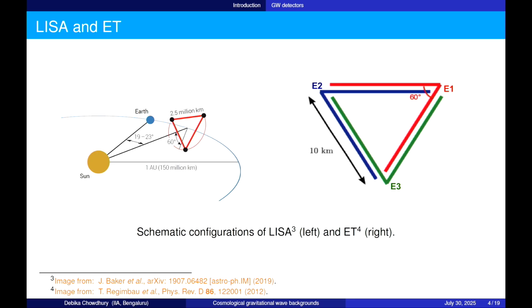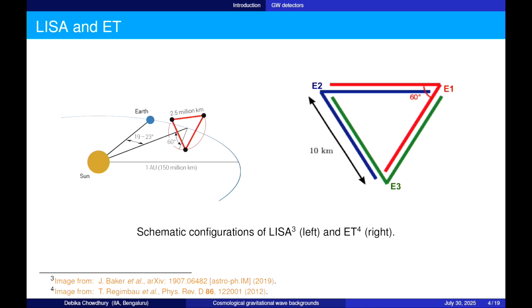The two gravitational wave detectors that I will be primarily talking about are LISA, which is the Laser Interferometer Space Antenna, and ET, which is Einstein Telescope. Both of them are upcoming missions, by the way. LISA is a space-based mission which has three spacecraft flying in an equilateral triangular configuration, and their arm length is 2.5 million kilometers. ET, on the other hand, is an upcoming ground-based mission, and it also has three interferometers arranged in what is known as a xylophone configuration, again in an equilateral triangular formation. The arm length for these is 10 kilometers.